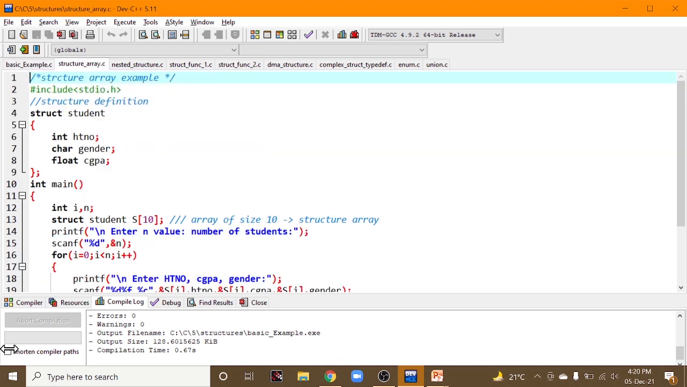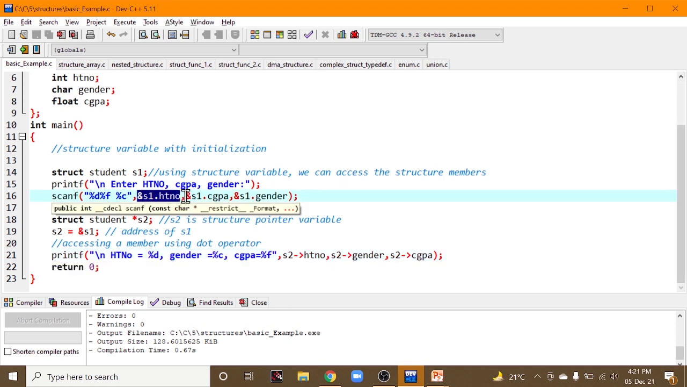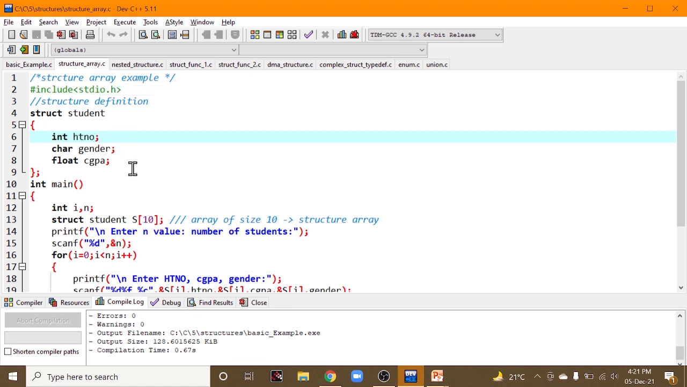Now let us look into structure arrays. What is a structure array? In the previous example we saw only one record being printed, a student's hall ticket number, CGPA and gender. What if there are many students, multiple records? How can you print those multiple records? Obviously, if the word multiple comes to your mind, then you can say that an array is best suited